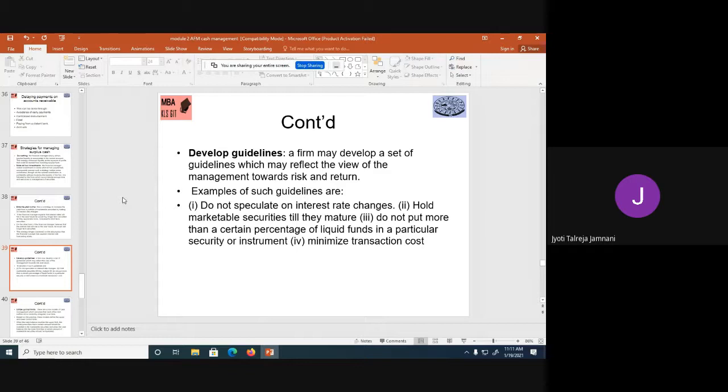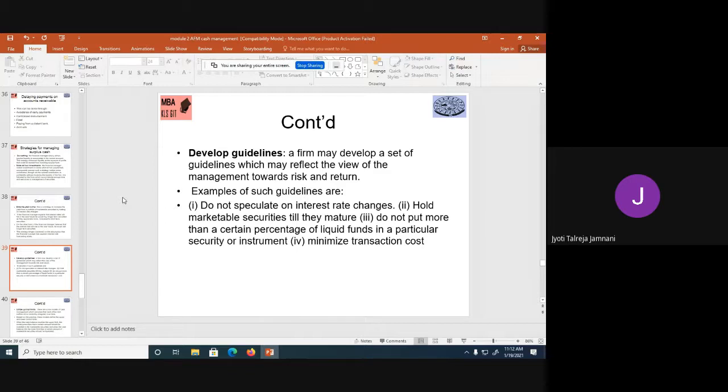Examples of such guidelines are: do not speculate on interest rate change. If the management doesn't want to take risk, it will tell the finance manager clearly, don't invest and speculate on interest rate changes. Hold marketable securities till they mature. This can be a second guideline. These are just examples. Don't sell the securities before the due date. Wait till the maturity date and then you sell it.